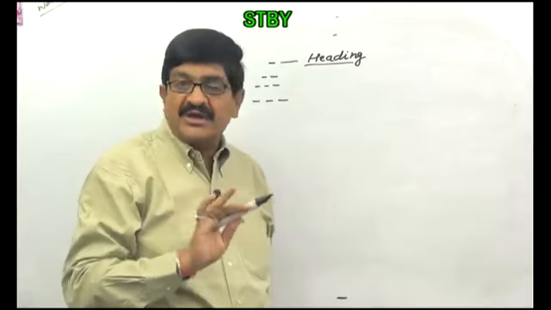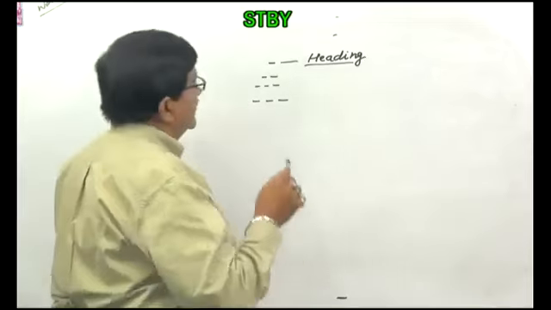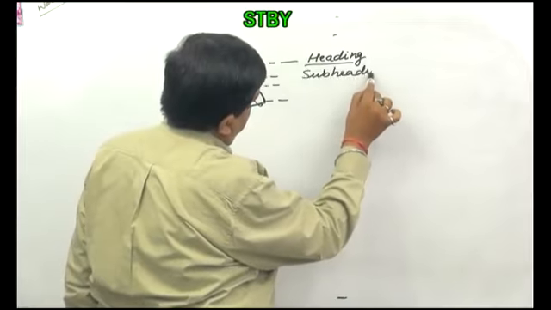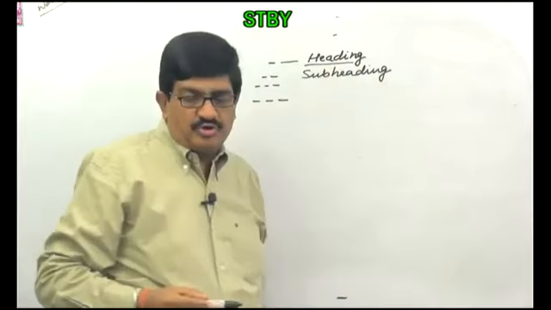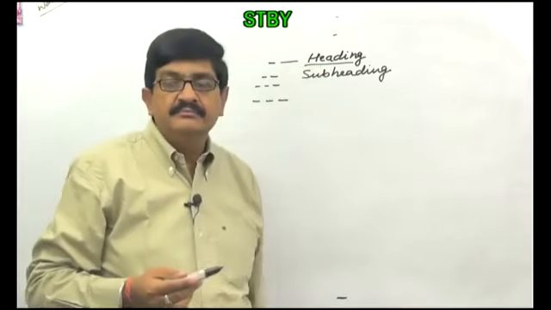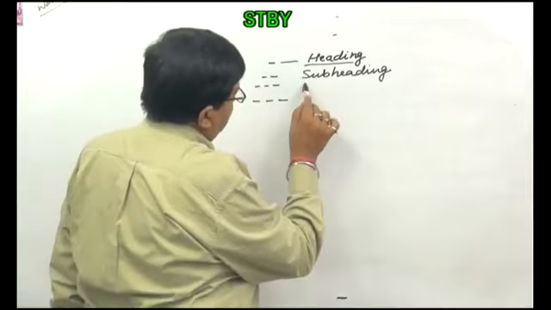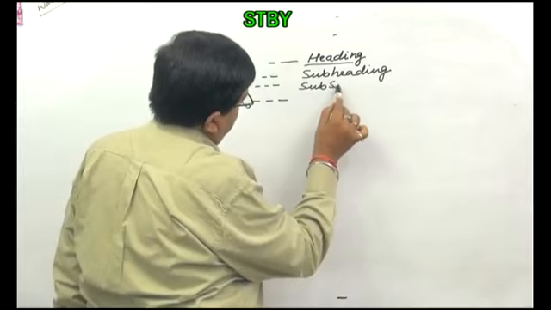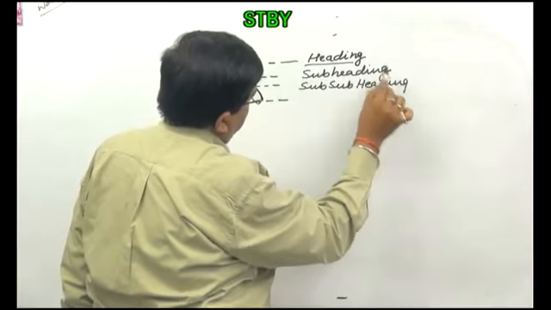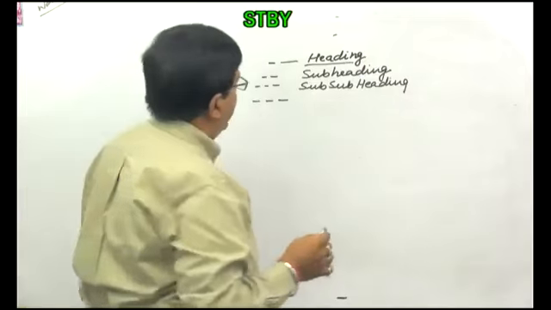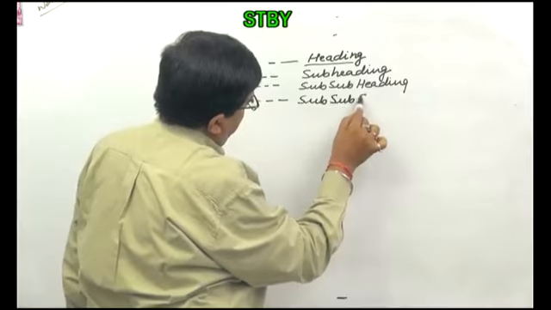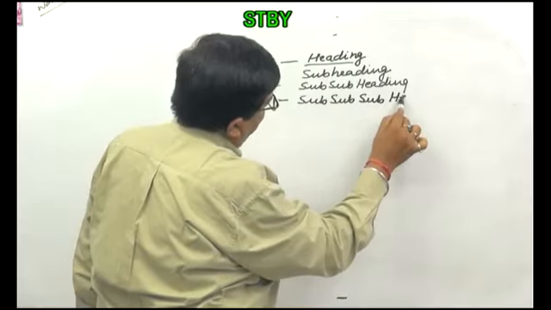And goods are not classified on the basis of heading. Then this is two headings in front of entry. It means it is subheading to this heading. This is subheading. And if the 4 dashes are there, this is subheading.